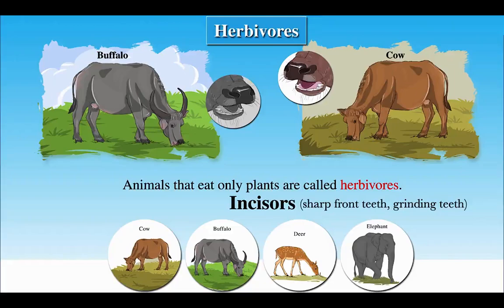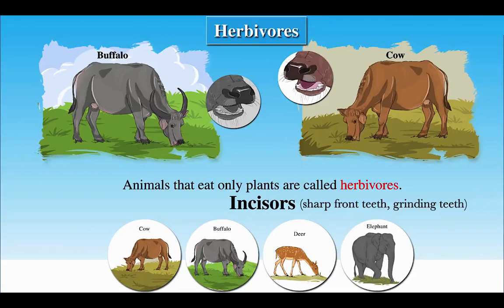Herbivores. Some animals, such as cow, deer, elephant, and horses, eat only plants. Such animals are called herbivores or grass eating animals. Herbivores have sharp cutting teeth in the front and rows of flat grinding teeth at the back for grinding and chewing food.